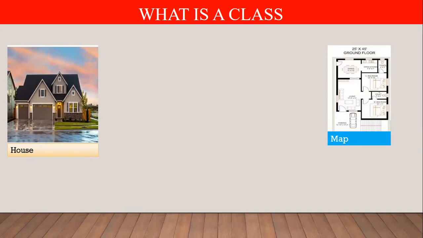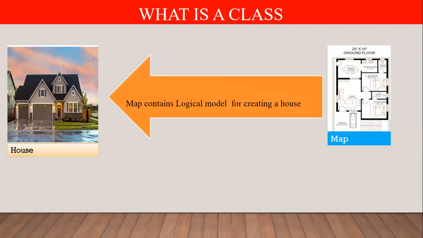Which type of house we need to create? What type of house we require to create? That model, that idea, that plan will be contained by the map. The map just defines the structure for creating a house. So we can say a map is a logical model for creating a house. On that structure we are constructing the house. The house has a physical existence but the map has a logical existence; the map doesn't have a physical existence.